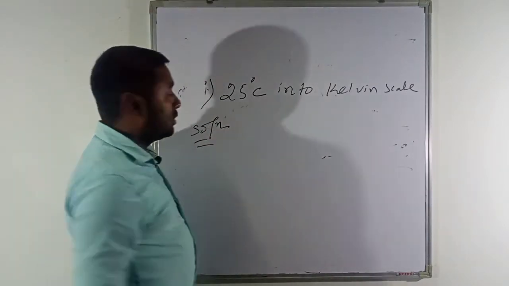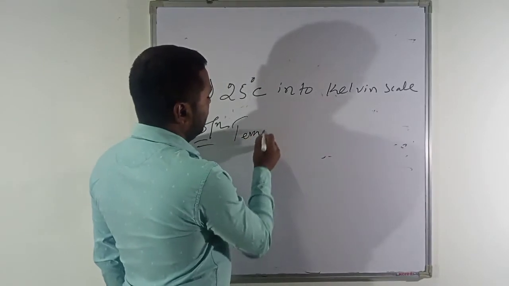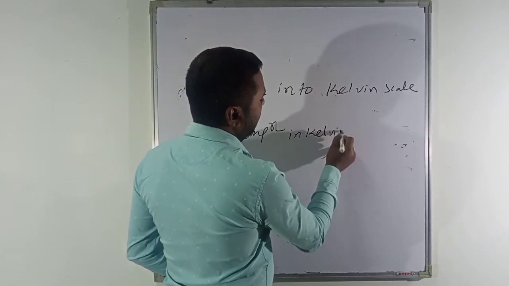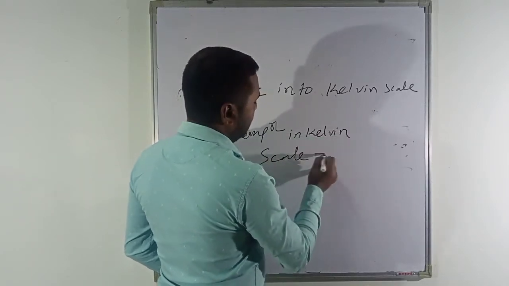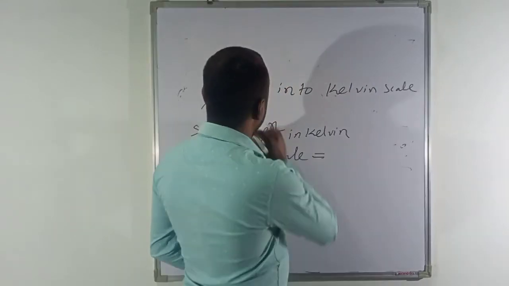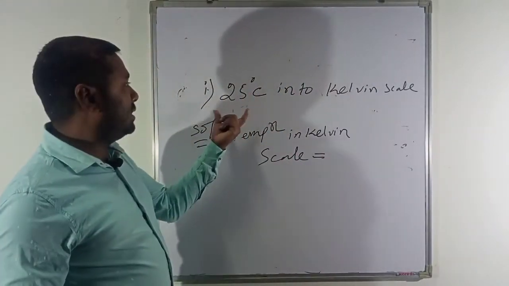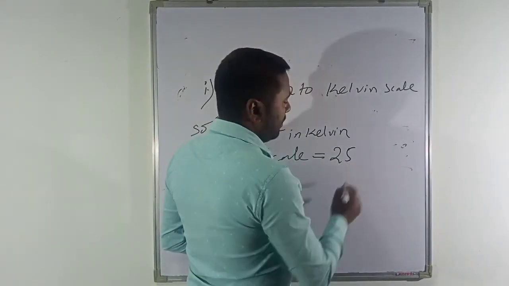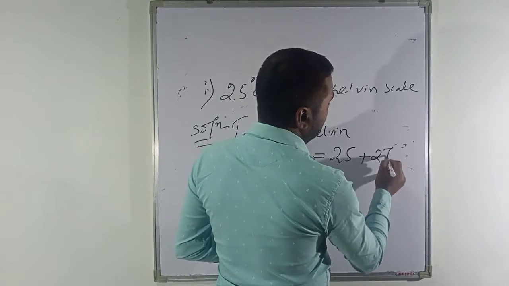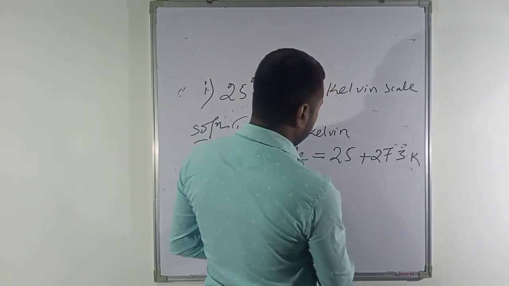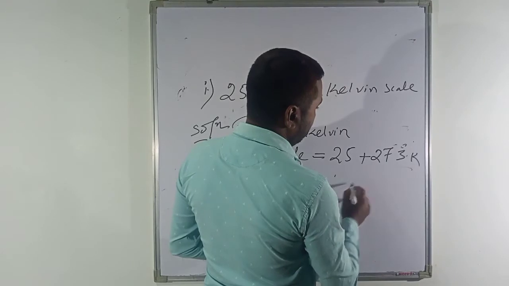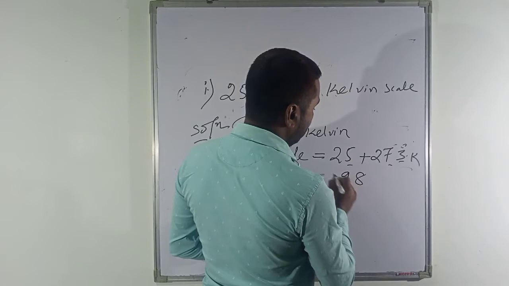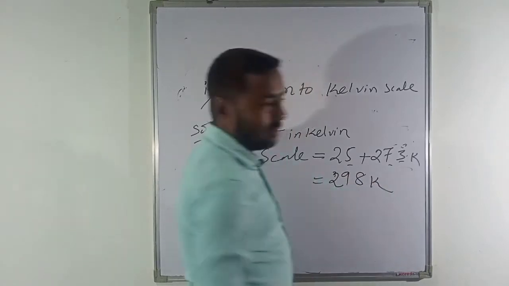So temperature in Kelvin scale equal to the temperature given in Celsius scale, that is 25 degree Celsius, 25 plus 273 K. So it will become how much? 3 plus 5 is 8, then 7 plus 2 is 9, 298 Kelvin.